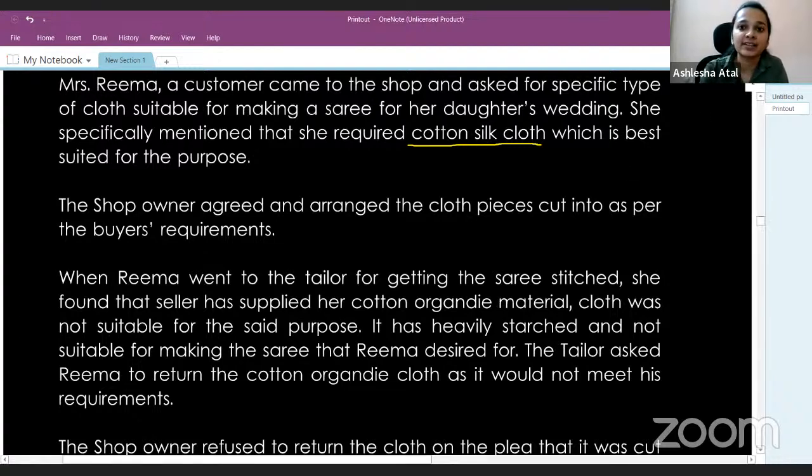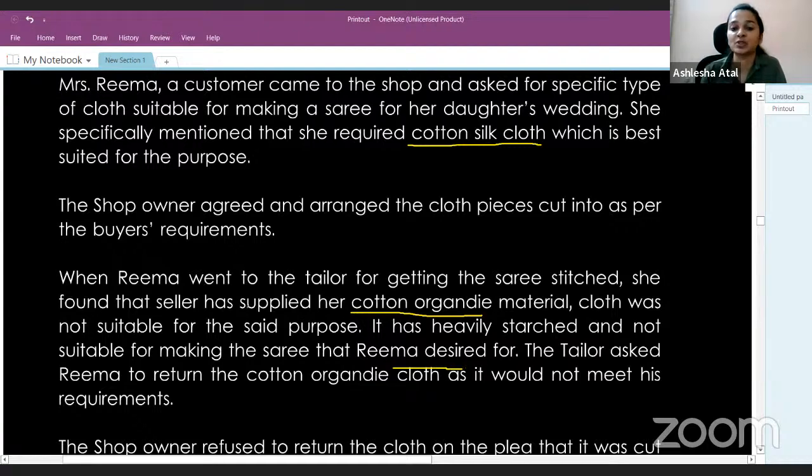What material did Rima order? Rima ordered cotton silk cloth, but when she goes to the tailor, she finds out that she has not been given cotton silk cloth, rather it is cotton organdy material which has been supplied to her. So there's a mismatch. The cloth was not suitable for the said purpose. It was heavily scratched and not suitable for making the sari that Rima desired.